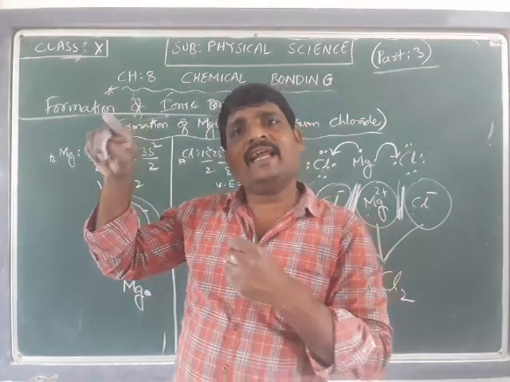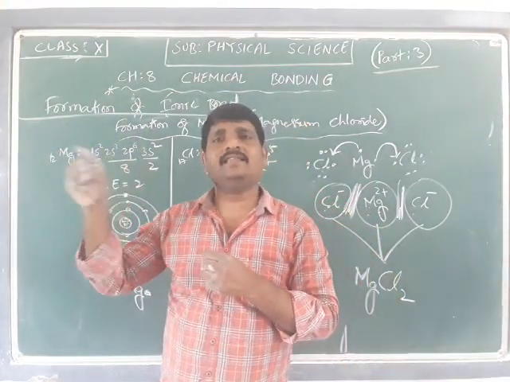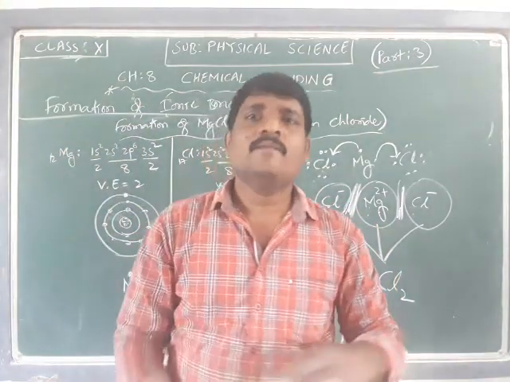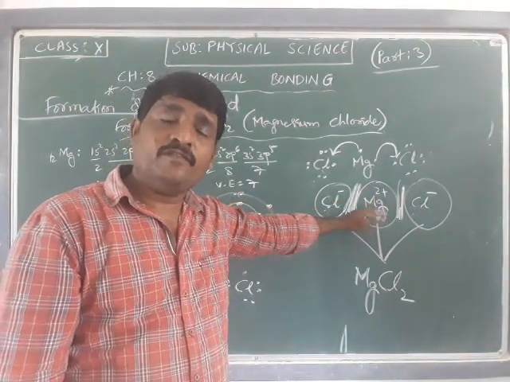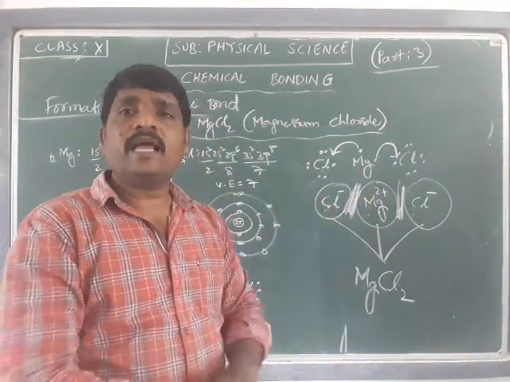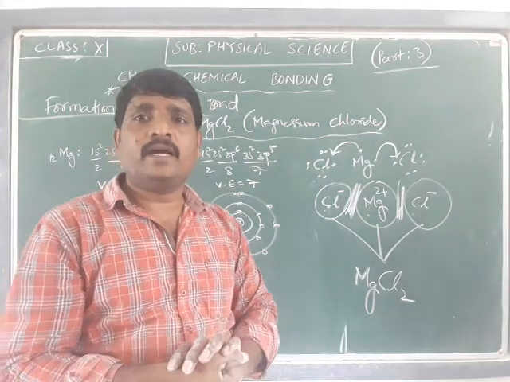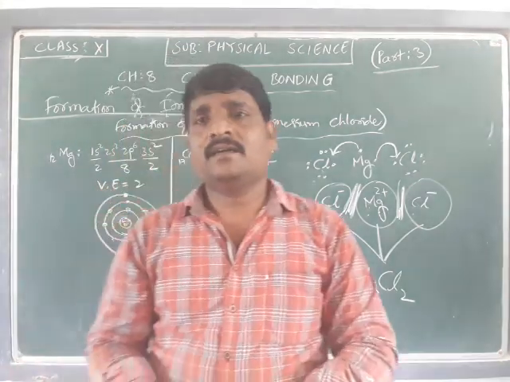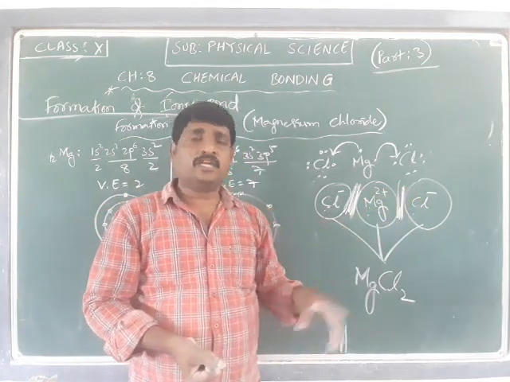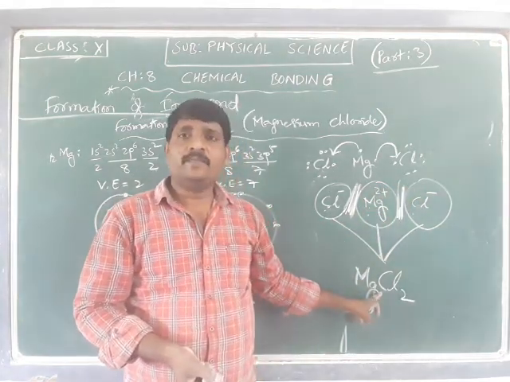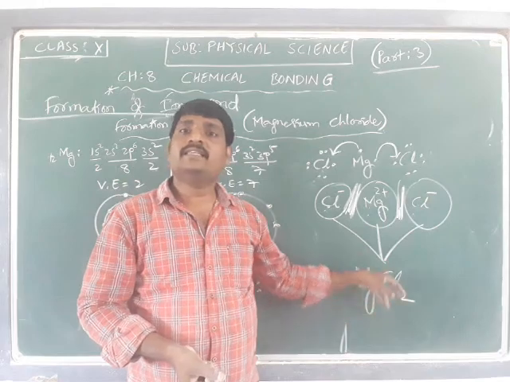So we write NaCl; a single chlorine is enough. But magnesium gives 2 electrons, so 2 chlorines are required to accept them, and we form magnesium chloride as MgCl2.